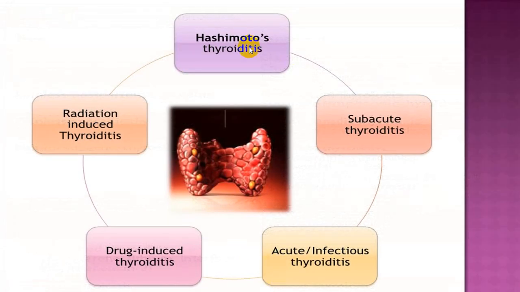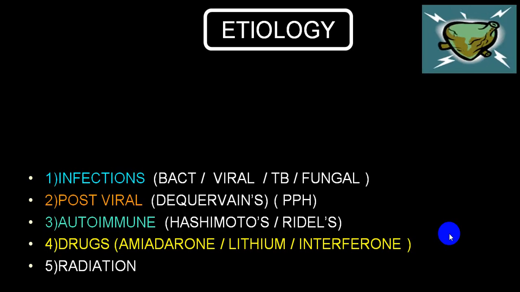So the most common variety is Hashimoto's. Second common is subacute, that is the De Quervain variety. Very rare is acute infectious thyroiditis. Drug-induced are also quite common, and radiation thyroiditis. Most common is Hashimoto's, and second common is the De Quervain variety, the subacute variety.